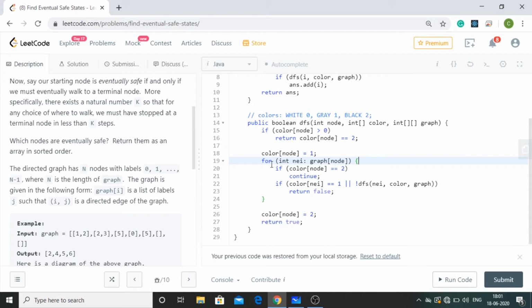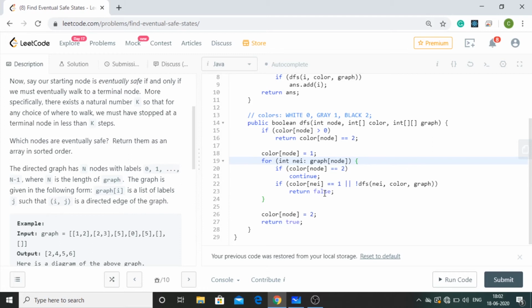Then I'm using a for each loop where I'm going to access each and every element of this list. Like first of all, I'm going to access 1, then 2, then for another node, for the second node I'm going to use 2, 3, then 5. So this is how this for each loop is going to work. And as I told you, if I see that color of node is equal to 2, that means it is going to be terminated somewhere. That is why I'm going to have a continue statement. And if I see 1, or I recursively call this DFS function, and either of these conditions gets true, then we are going to return false. Why?